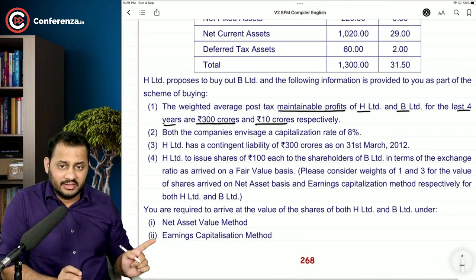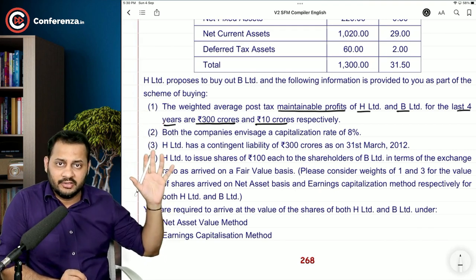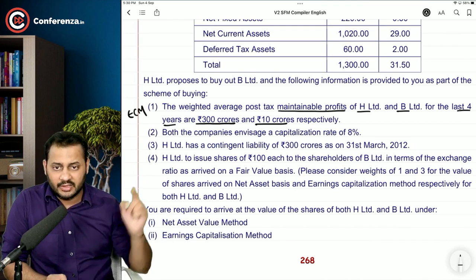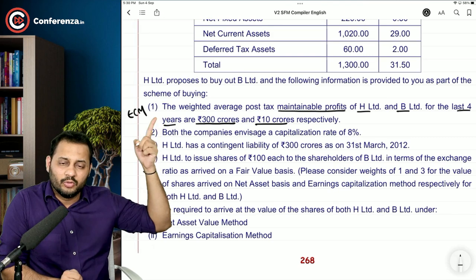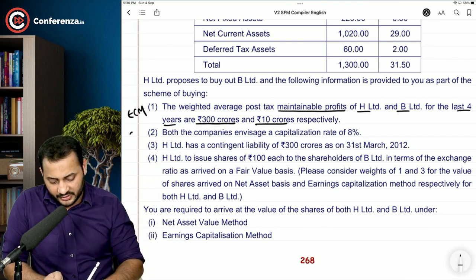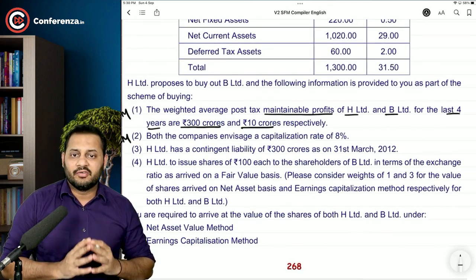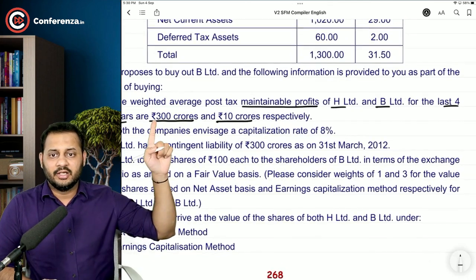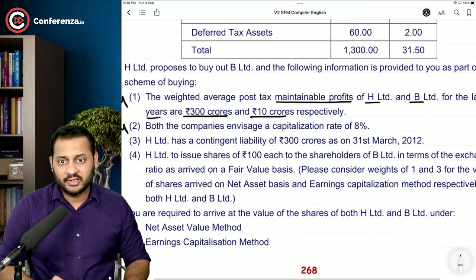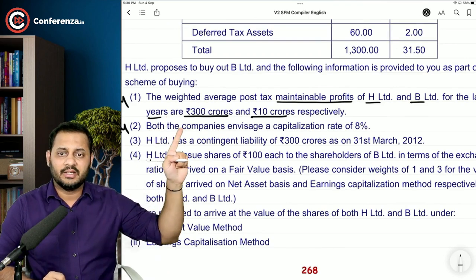There are two methods, right? Again, there are two methods, the same: net asset value and the earnings capitalization method. So I will divide all the information according to the requirement. I think this requirement will be useful only in the earnings capitalization method, right? This is no more required, no more meaning it is not required in the net asset value method. Both the companies envisage a capitalization rate of 8%, again required only for the earnings capitalization method. See, without any further information, what I can do is simply divide 300 by 8% and 10 by 8%, if no other information is given related to addition or deduction to this profit. Simply earnings capitalization. That's it.